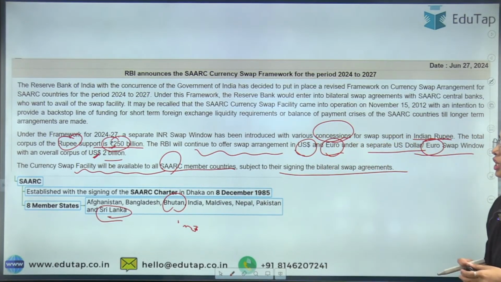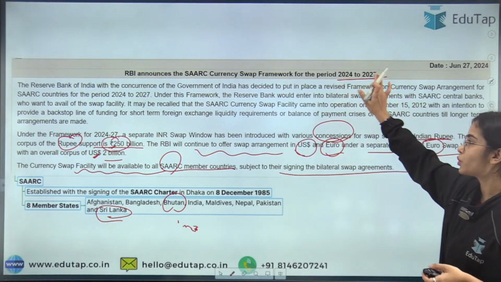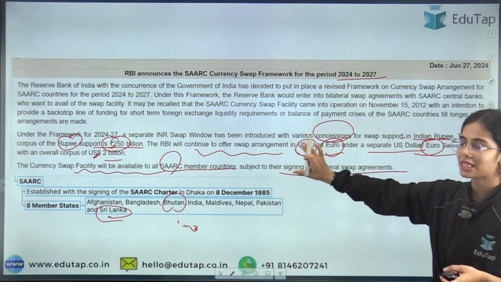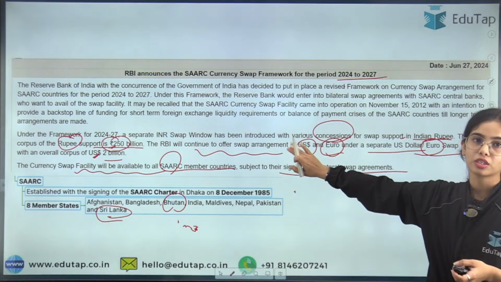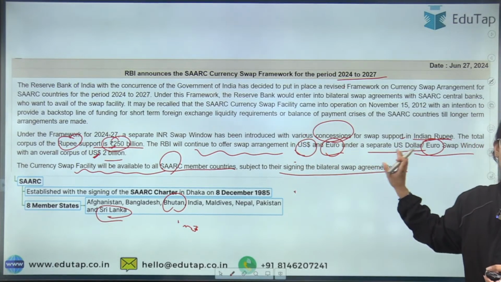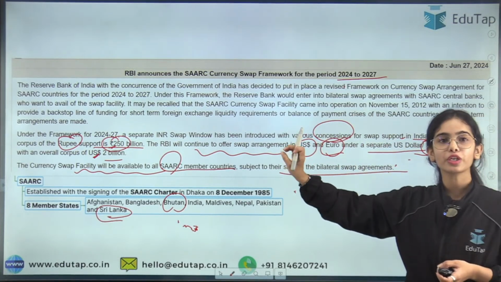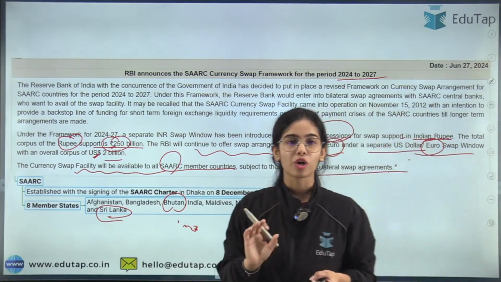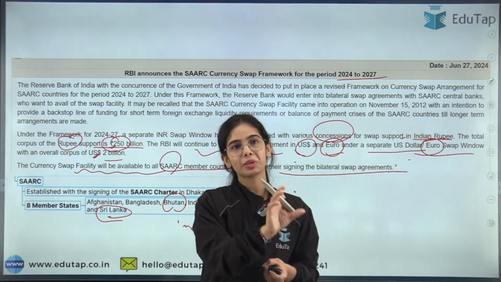In the SAARC currency swap framework, this is for the period of 2024-27. What is the corpus that you have to remember? For the swap arrangement of dollars and euro, it is 2 billion dollars of corpus, and for the swap arrangement in INR, it is 250 billion rupees of corpus.